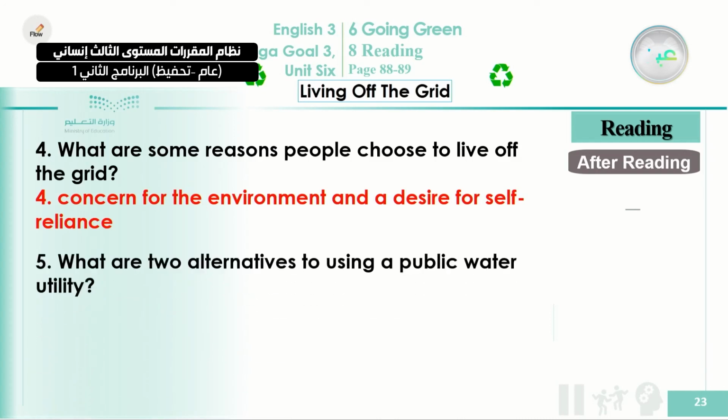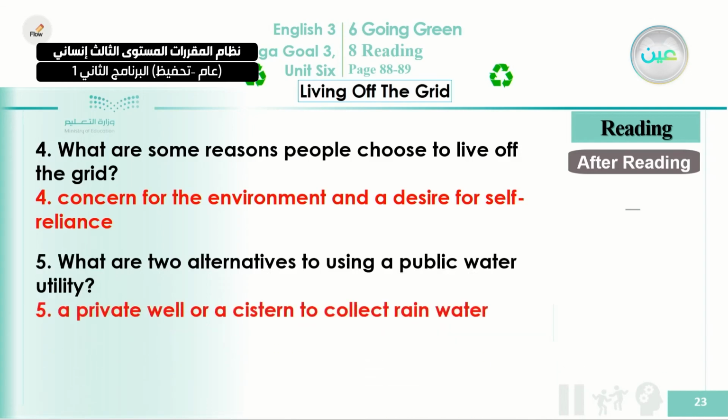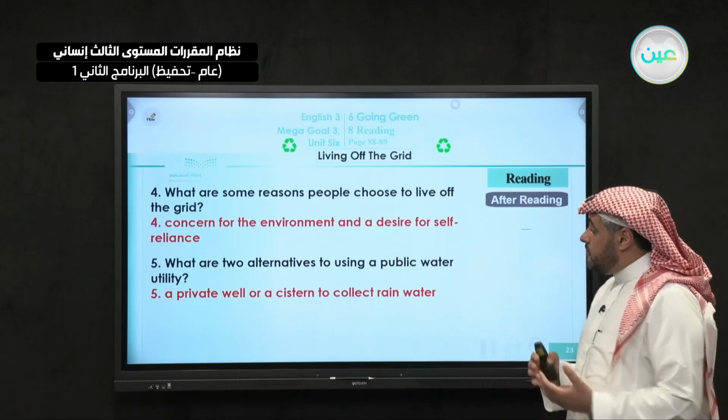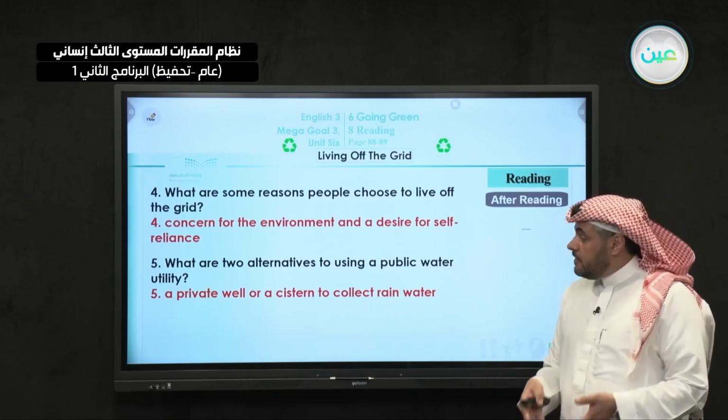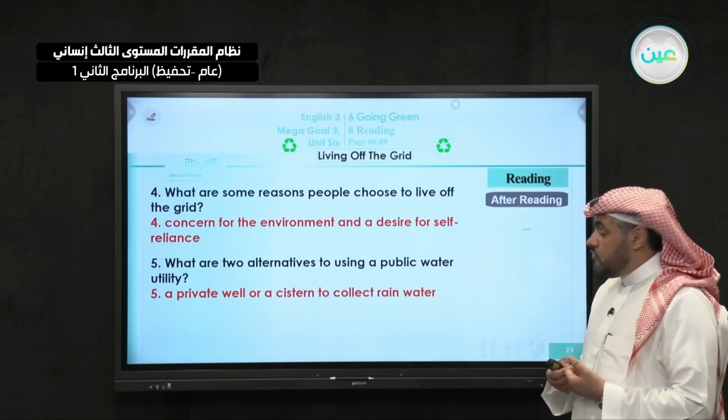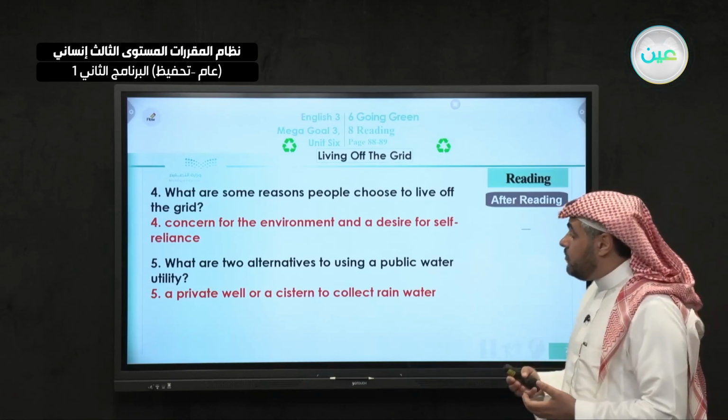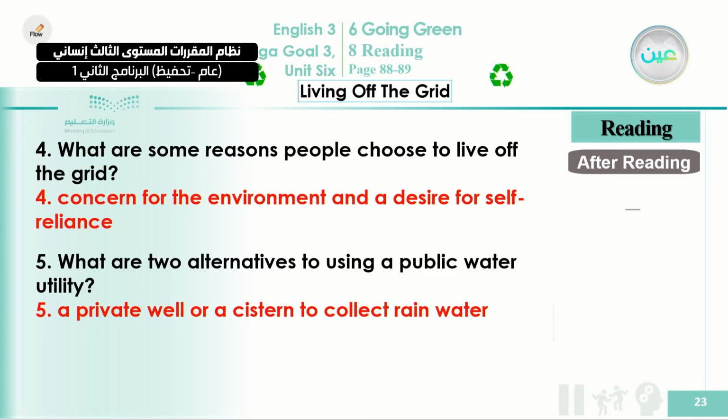Number 5, what are two alternatives to using a public water utility? Here, a private well and a cistern to collect rainwater. As an option for them to get water, they dig wells under the ground, and they get water. Also, they put something called a cistern, which is put at the top or the roof of the house to collect water from the rain.